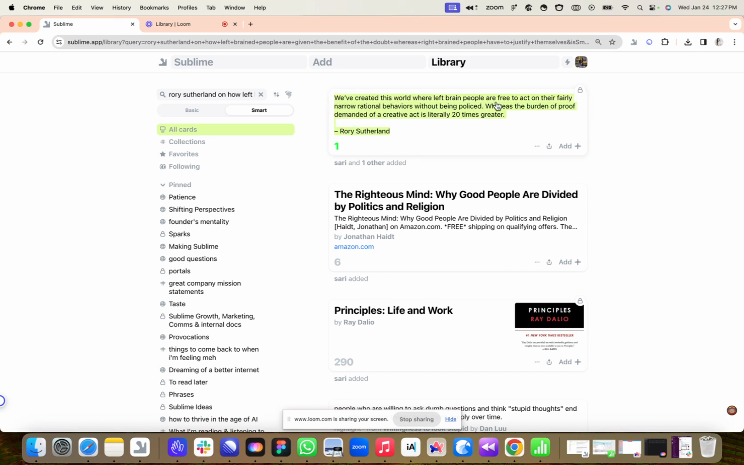"We've created this world where left-brained people are free to act on their narrow rational behaviors, whereas the burden of proof demanded of a creative act is 20 times greater." So that's sort of the gist of it.